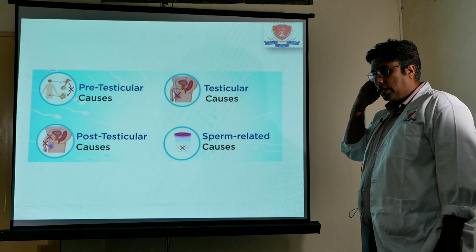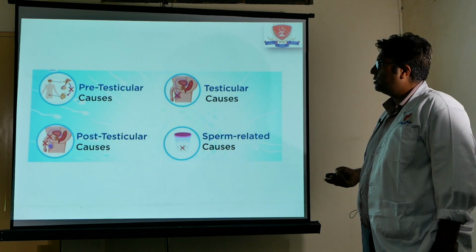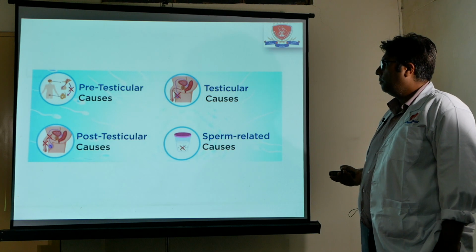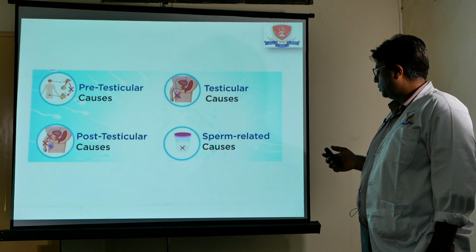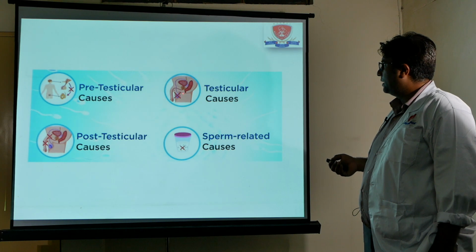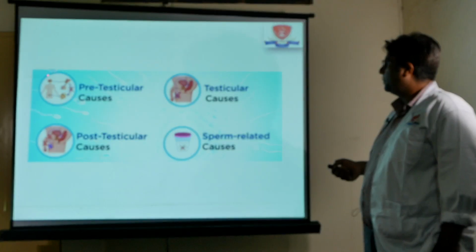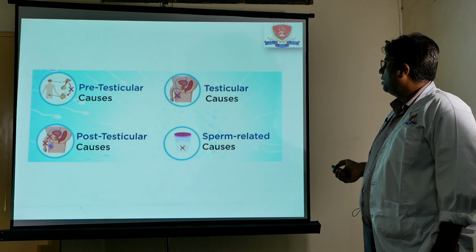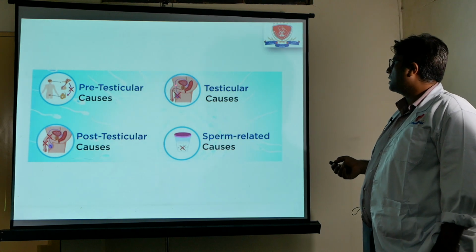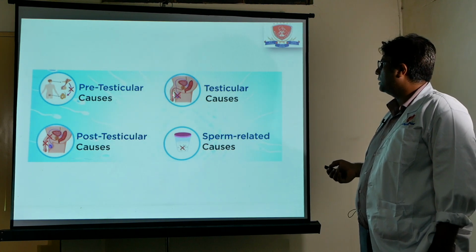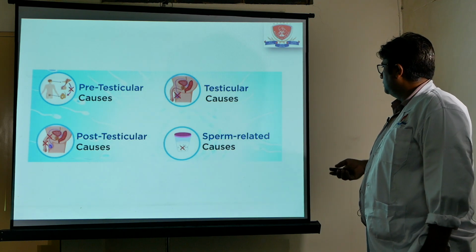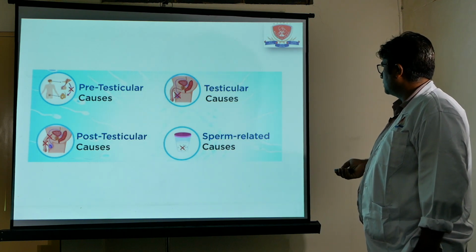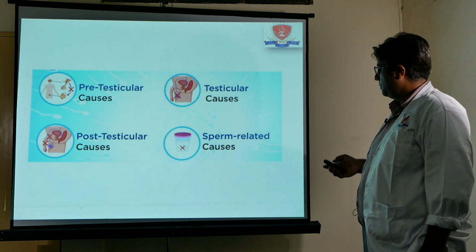Another way of classifying the causes is pre-testicular causes, testicular causes, post-testicular causes, and sperm transport defects. Let me clarify that this is the testicular area. Causes which are related to above this, like brain, central causes, endocrine causes, all come under pre-testicular causes. The testicular causes are those located inside the testes, and post-testicular causes are those lying in the ejaculatory duct part and the penile part. Other sperm related causes we will be discussing in detail.